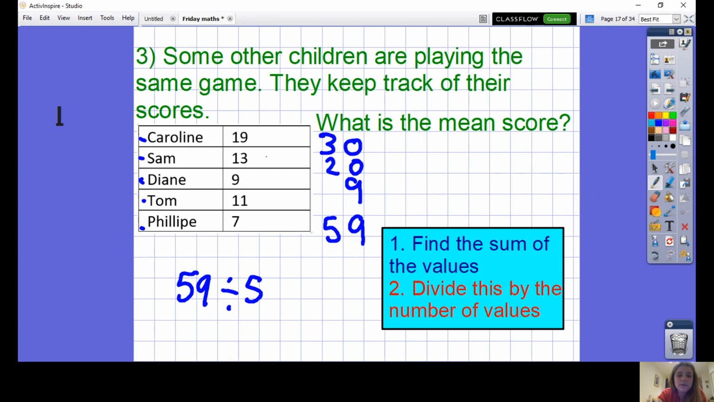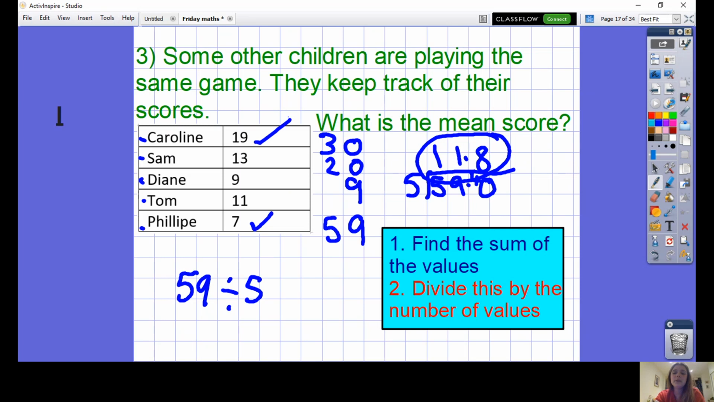In order to answer 59 divided by 5, I would have recommended doing the bus stop method. 59 divided by 5. How many 5s fit into 5? 1. How many 5s fit into 9? 1. Now, because I want to find a decimal answer, I'm going to keep on going like this. How many 5s fit into 40? Well, that's 8. My final answer is 11.8. The mean score, which can be a decimal number, is 11.8. Now, quickly check. Is it higher than the smallest 7?